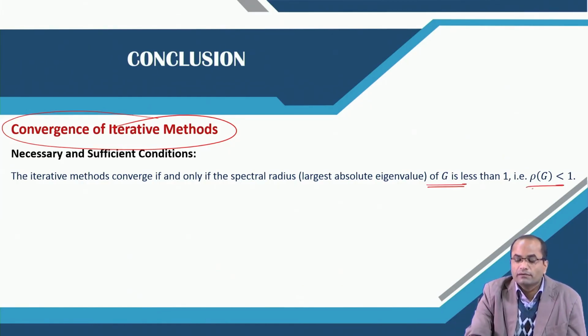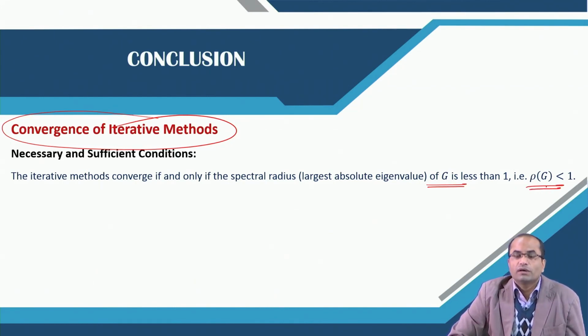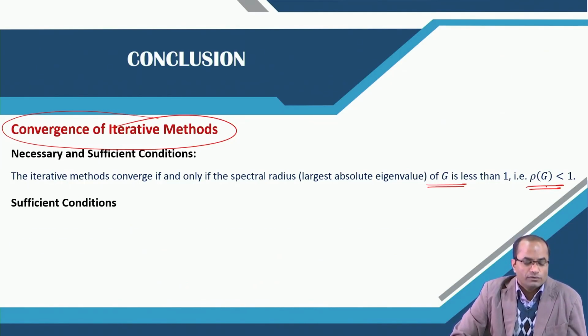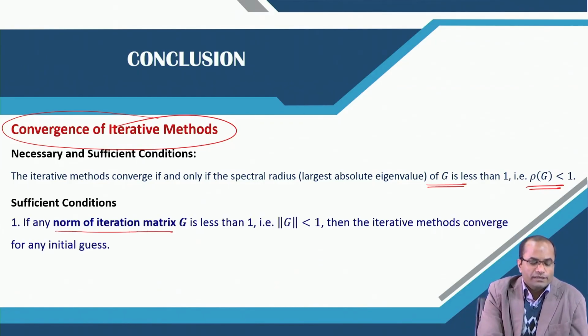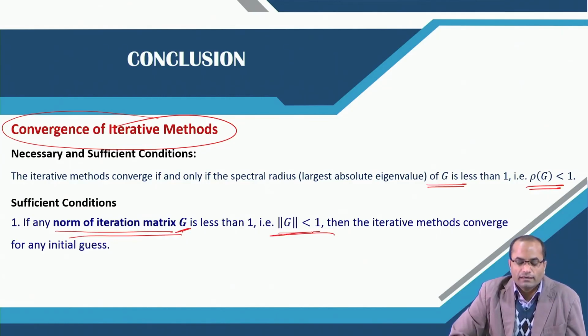If the spectral radius is less than 1, then the method will definitely converge. If the spectral radius is greater than 1, the method will not converge. For a sufficient condition for a quick check, if any norm of this iteration matrix is less than 1, then we can declare that the iteration will converge for any initial guess.